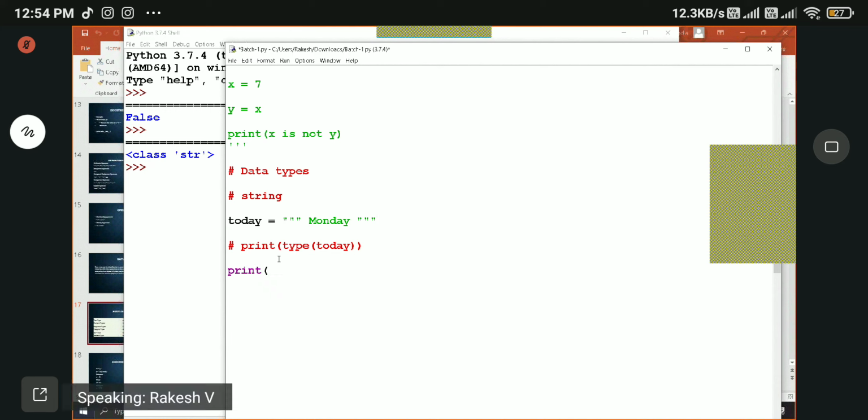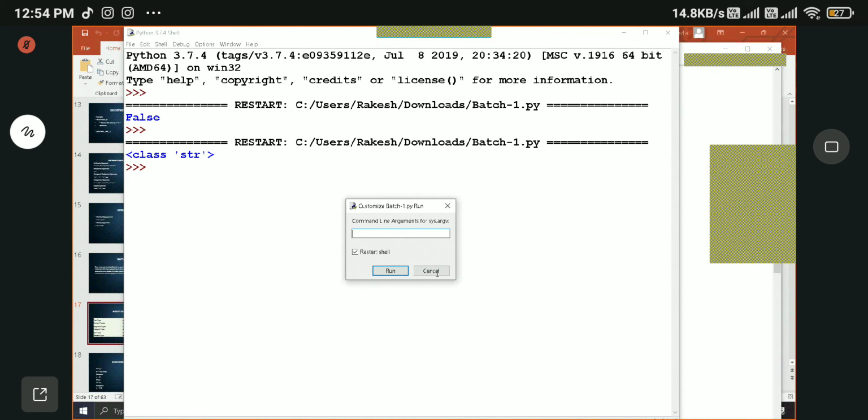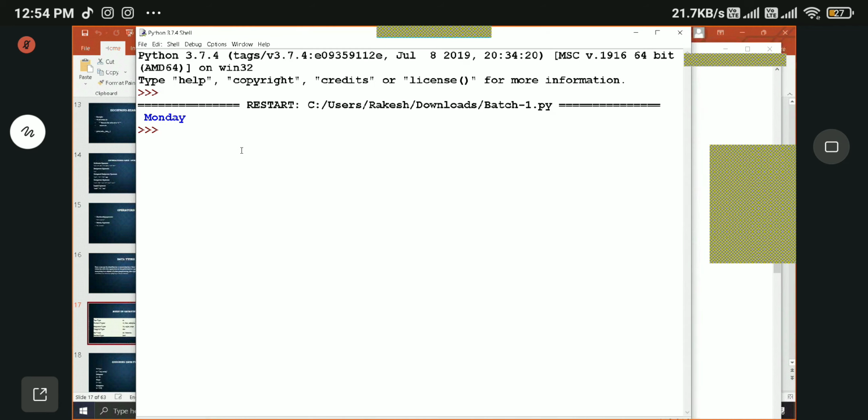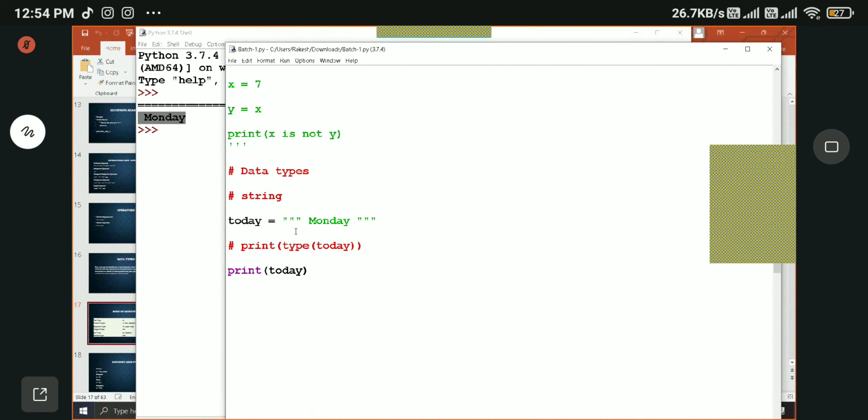How can we check that? By printing it, right? Let's print it. See, we got Monday as an output. There is no error. So not just single quote or double quote, you can use three single quotes and three double quotes as well to define a variable, but you rarely ever use it.